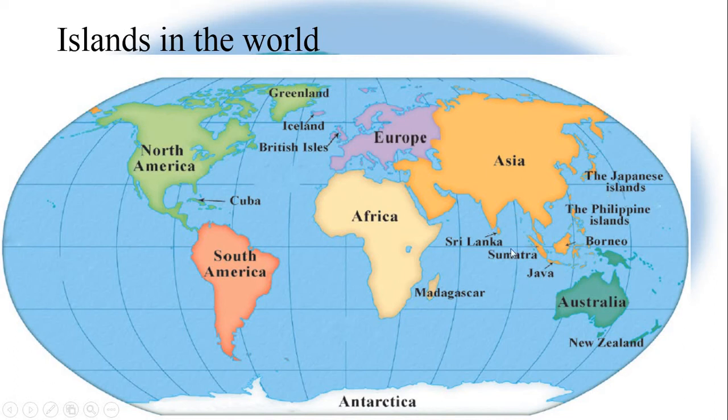They are very close to Sri Lanka, also Madagascar. Right here you can see Greenland at the top. Greenland is an island, right? Then what is the largest island? Greenland is the largest island in the world. You can see Cuba here.